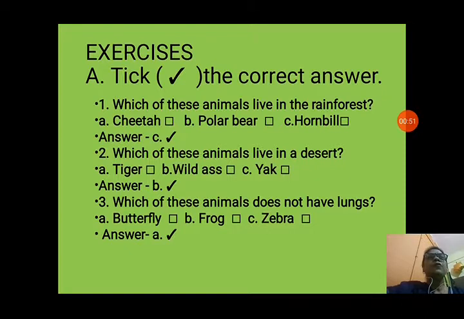Question number 3. Which of these animals does not have lungs? A. Butterfly, B. Frog, C. Zebra. We know that frogs breathe with the help of lungs. Zebra also breathes with lungs because it is a mammal. But butterfly is an insect and it breathes through spiracles. So answer A will be correct.